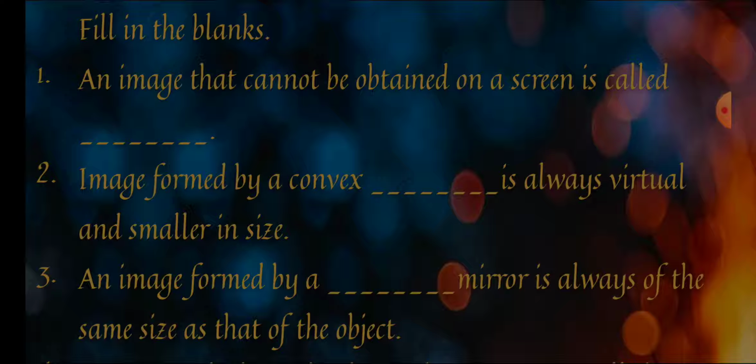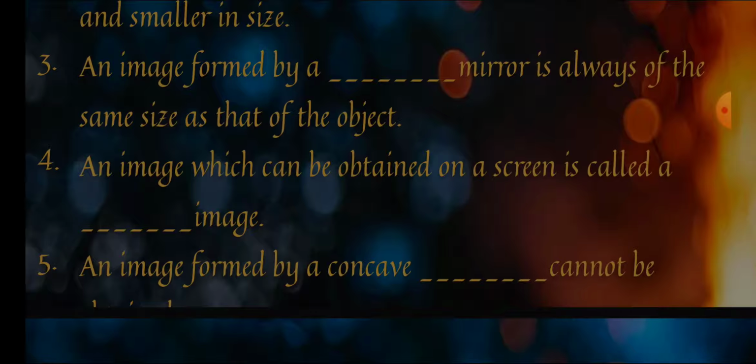This magnifying glass will give you an enlarged image. So the answer should be convex mirror, because it is written always virtual and smaller. Now a magnifying glass gives you virtual and real both, as well as smaller and enlarged both. So convex lens answer will not come, convex mirror answer will come.